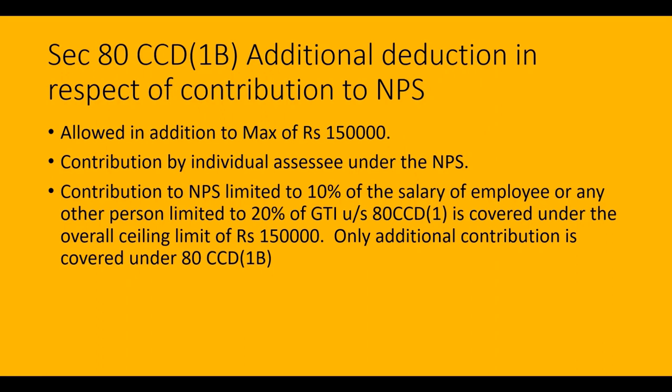A point to be noted is that the NPS contribution limited to 10% of the salary of the employee, or for any other person to the extent of 20% of the gross total income under section 80CCD(1), is covered under the overall ceiling limit of rupees 1,50,000. Only the additional contribution is covered under section 80CCD(1B).